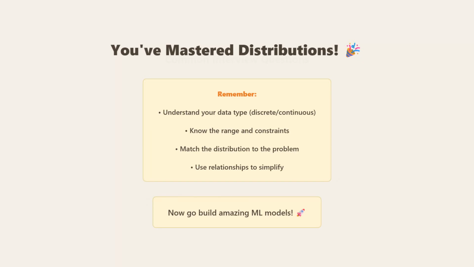You've mastered distributions. Remember 4 key points. First, understand your data type, discrete or continuous. Second, know the range and constraints. Third, match the distribution to the problem. And fourth, use relationships to simplify. Now go build amazing machine learning models.